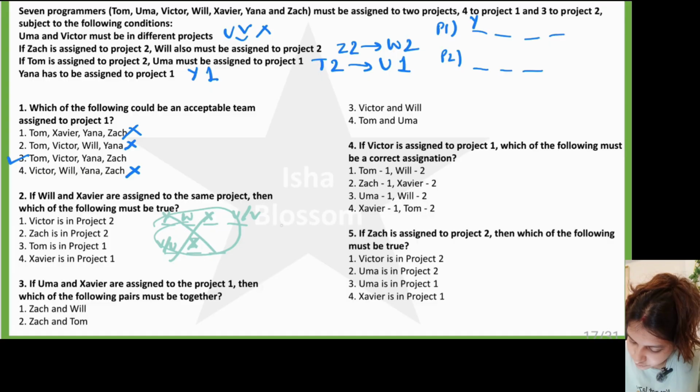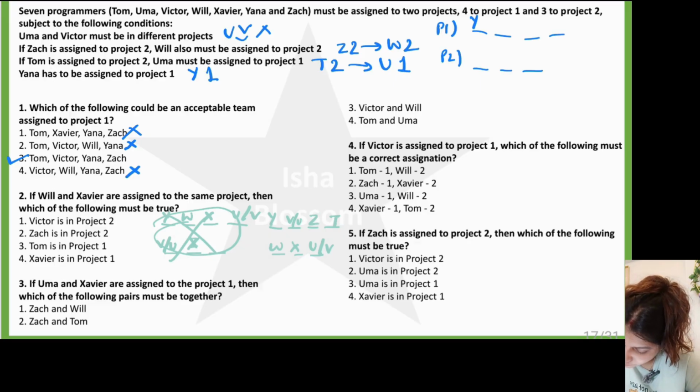1, 2, 3, 4, 1, 2, 3. So I'll have to place Will and Xavier in project number 2. And Uma and Victor could be here, Victor, Uma could be here. And Yana is already here, which means Zach is also here. Tom is also here. Okay.